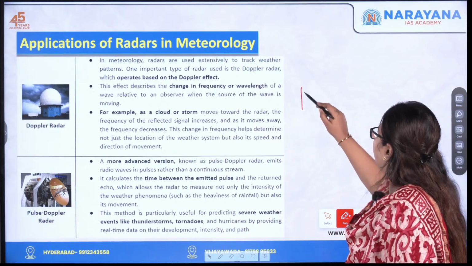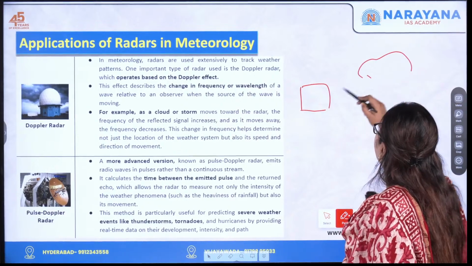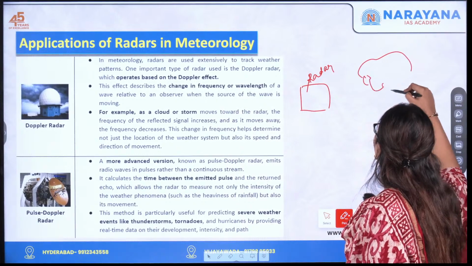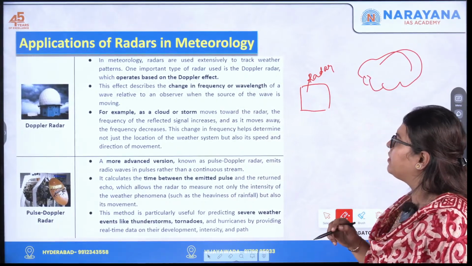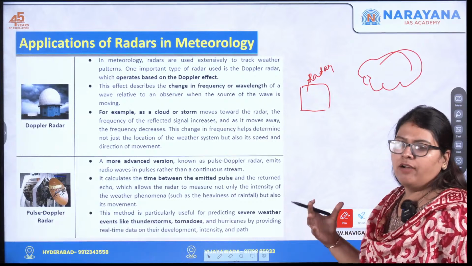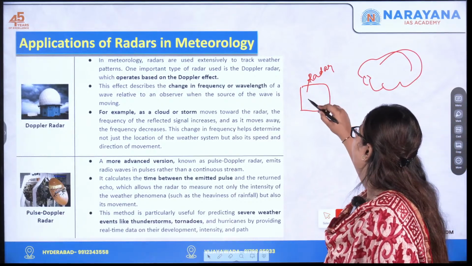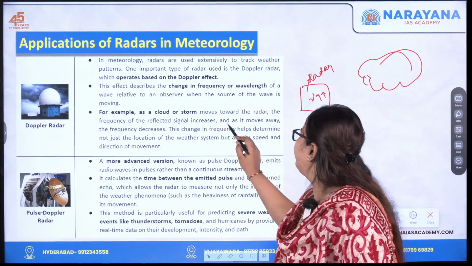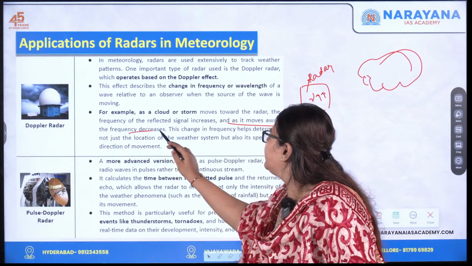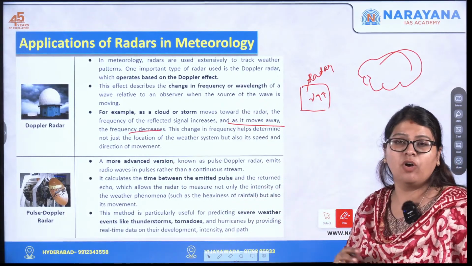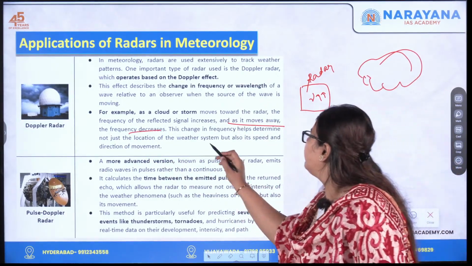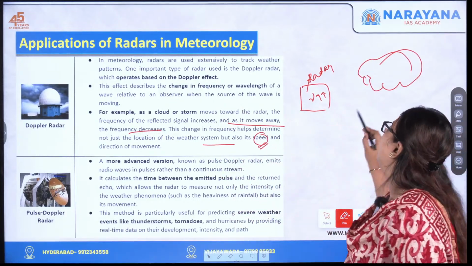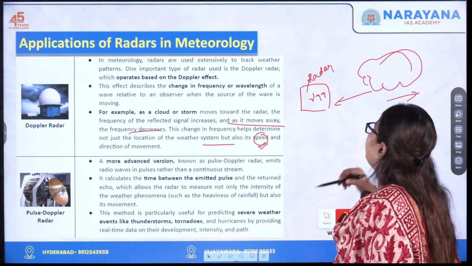If this is a transmitter and this is a radar, and there is a cloud or storm approaching it, the frequency of the radar signal increases. As it moves away, the frequency decreases. This helps not just to determine the location of the weather system, but also its speed and direction of movement, whether it is coming closer or moving farther away.